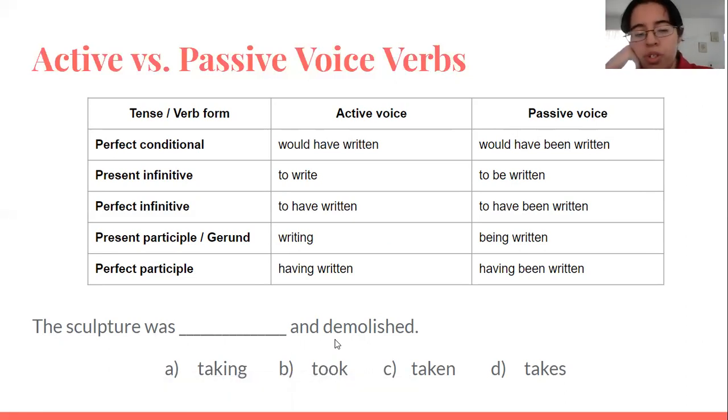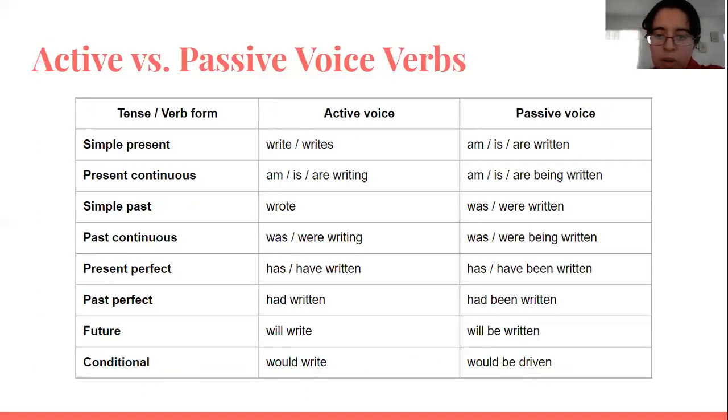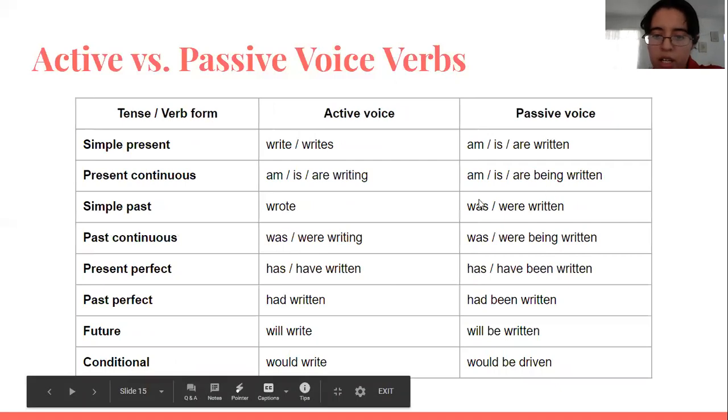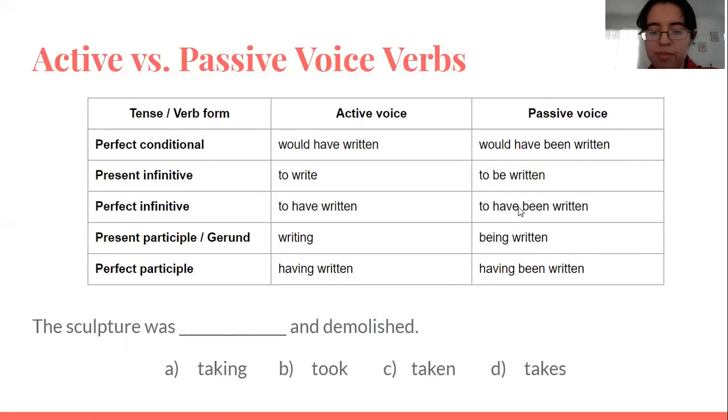And which option do you think it is? So passive voice, which one is it? Taking, took, taken, takes. So it would be the sculpture was taken and demolished. The sculpture was taken and demolished. Which tense is this? Was taken. So here we have simple past and passive voice.